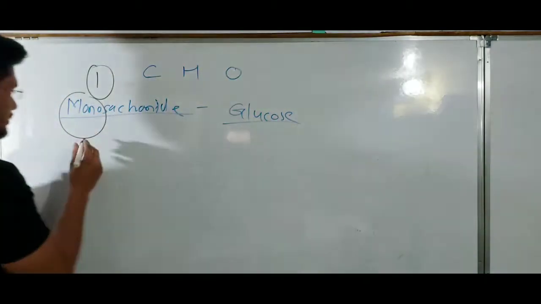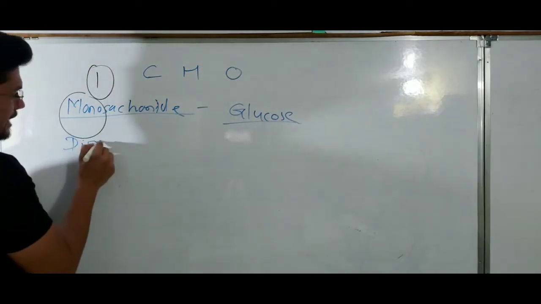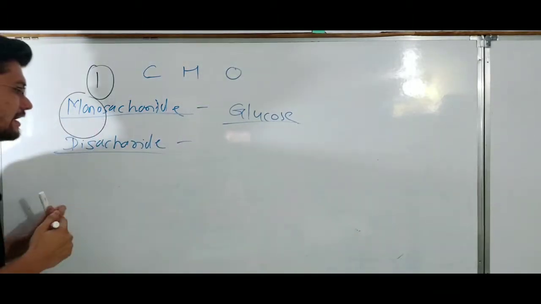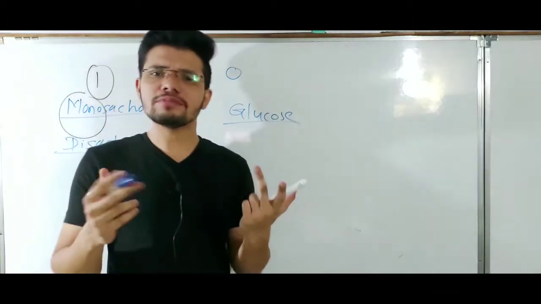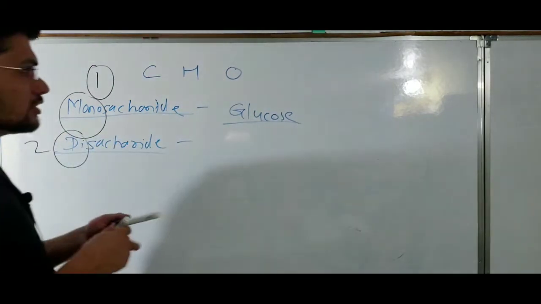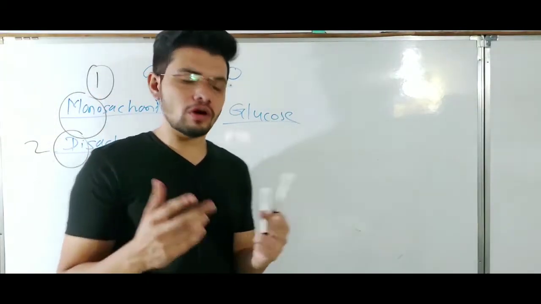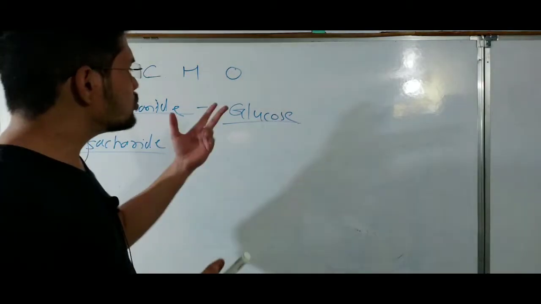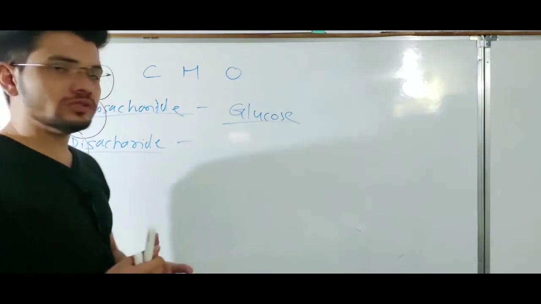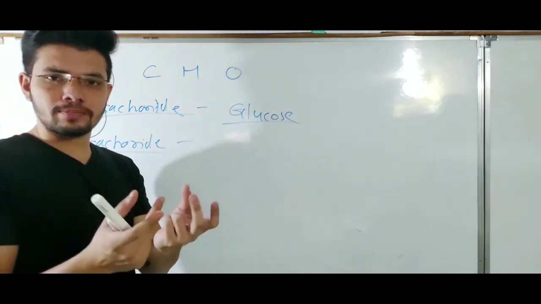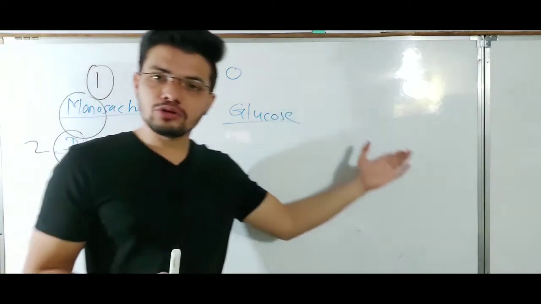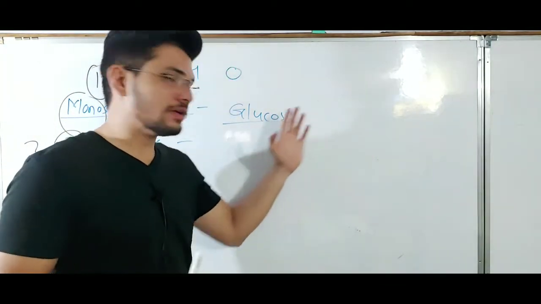Another form of carbohydrate is the disaccharide. Di means two, so there will be two units joined to form a disaccharide. Those two sugar units can be glucose and glucose, or glucose plus galactose, or glucose plus fructose.